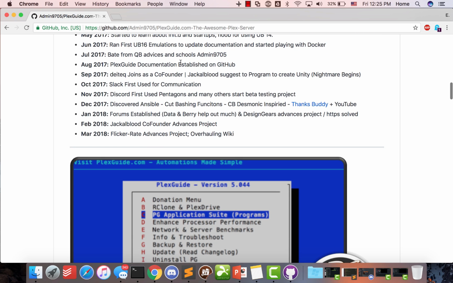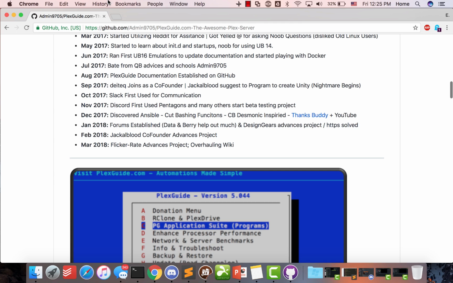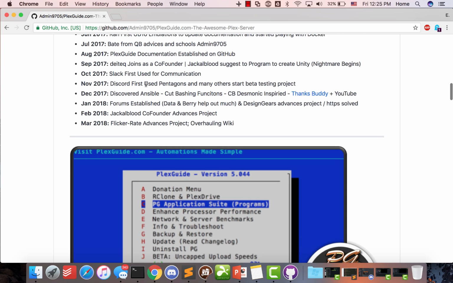In August 2017, I had a PlexGuide document that was 40 or 50 pages long, and that document contained a lot of steps you could follow in order to deploy your stuff. The good thing is we had YMLs, with things already written out in code, but what I didn't understand was the amount of variations and differences that existed. At the time I was logging into people's boxes, trying to help them out through the written guide.